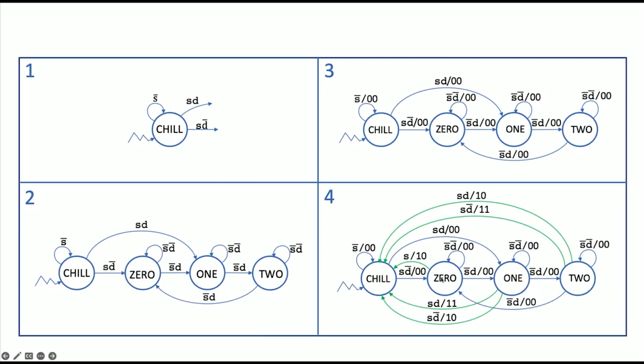If I've seen 0 ones and S is 1, then I'm going to go back to chill, and E is going to be 1 because this is the end of a message. But I know that the output will be 0, and it doesn't matter what D is. If currently I have 0 ones, there's no way for me to get to 2 ones. Even if D is 1, I'm not going to get 2 ones.